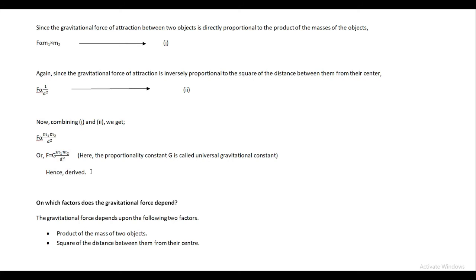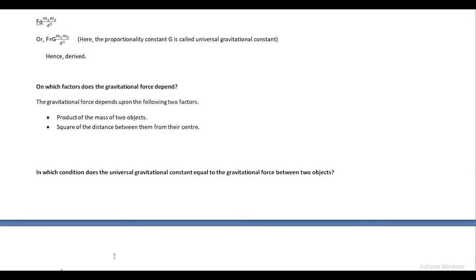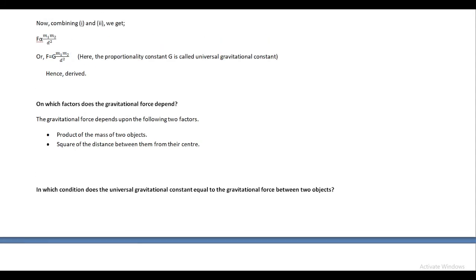So the gravitational force also depends upon these factors. That means the gravitational force depends upon the product of the masses of the objects, and upon the square of the distance between their centers. Here you can see on the screen, the gravitational force of attraction depends upon two factors: the product of the masses of the objects, and the square of the distance between their centers.